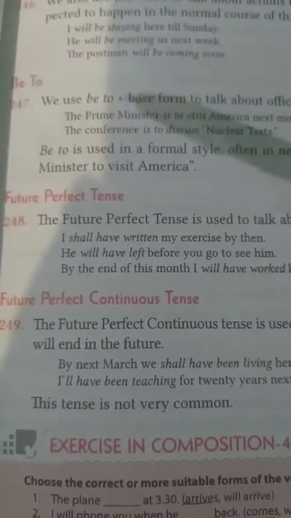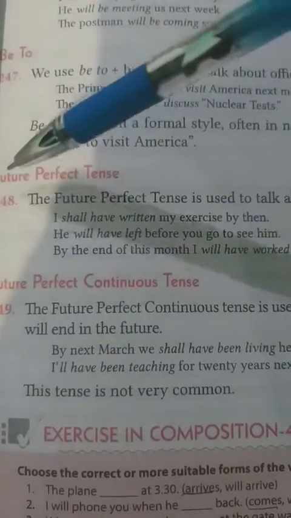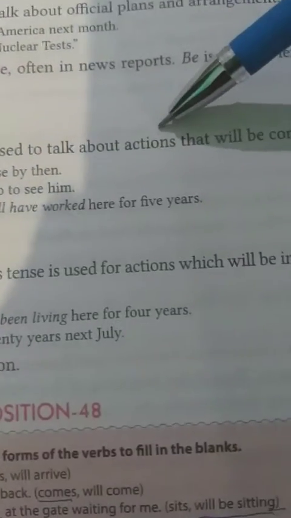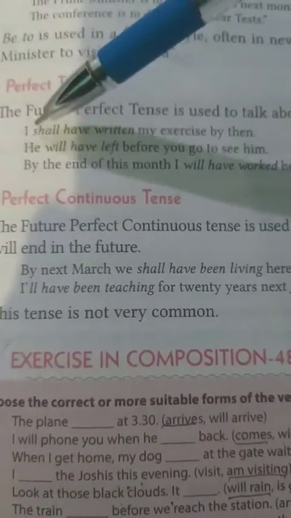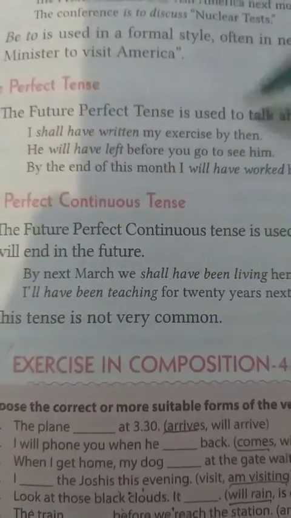Today I am going to explain future perfect tense. Future perfect tense is used to talk about the actions that will be completed by a certain future time. I shall have written my exercise by then.